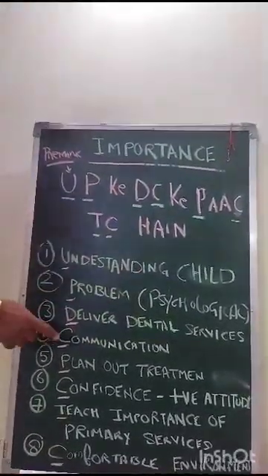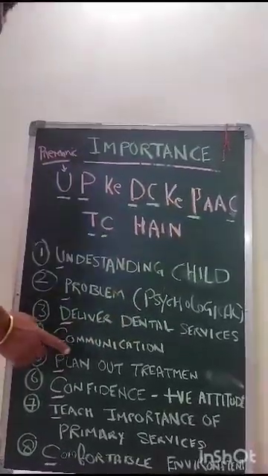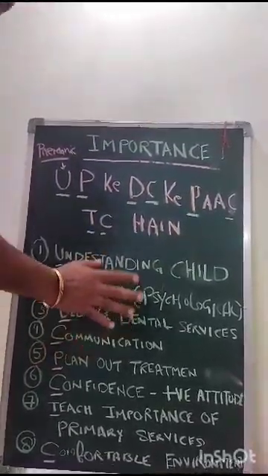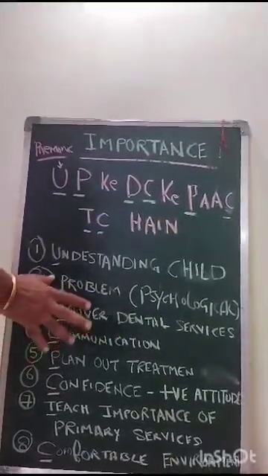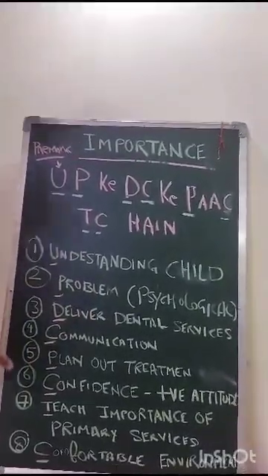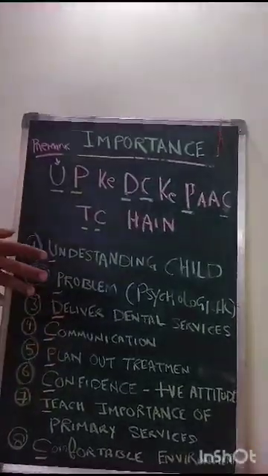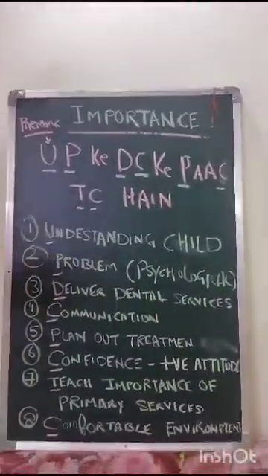P stands for plan out the treatment plan. C stands for gaining the confidence of the child so that you can instill a positive dental attitude. T stands for teaching the importance of preventive health services and importance of the first oral health visit. And then C stands for giving a comfortable environment for both the dentist and the patient to work together.